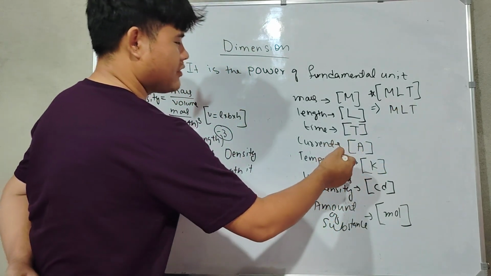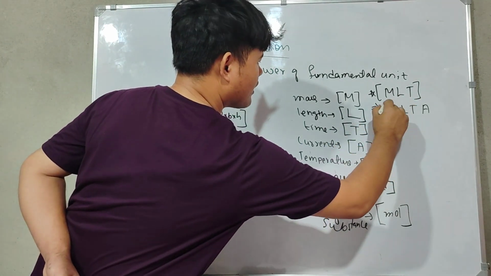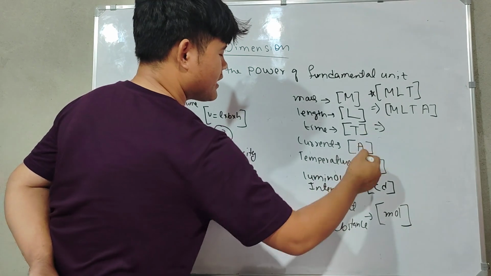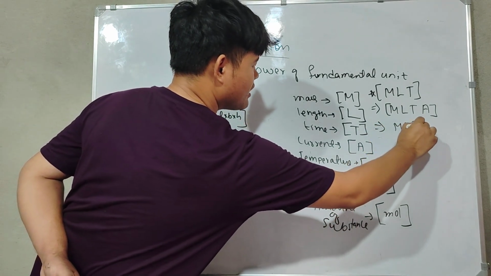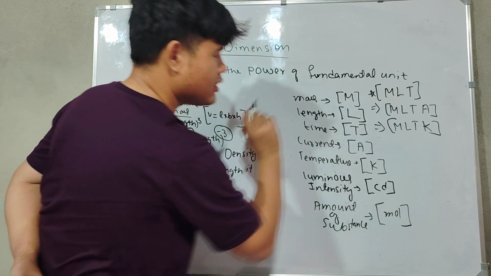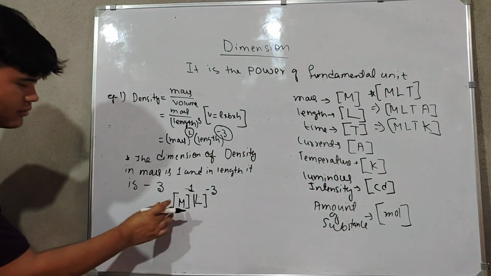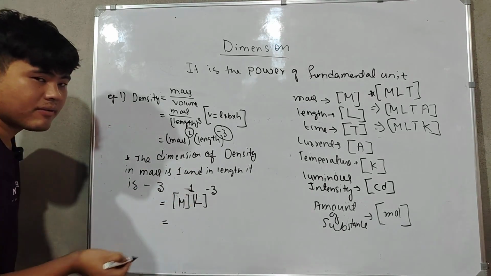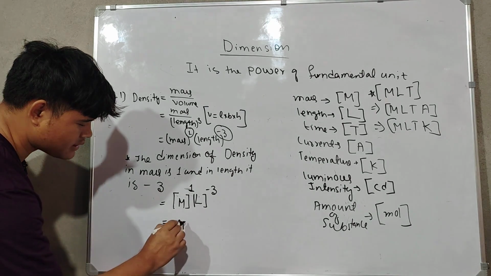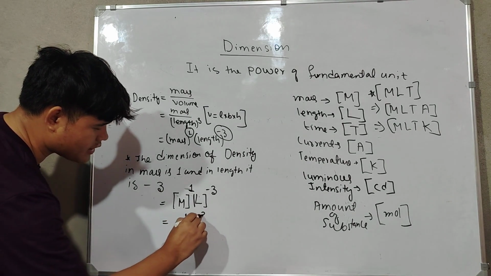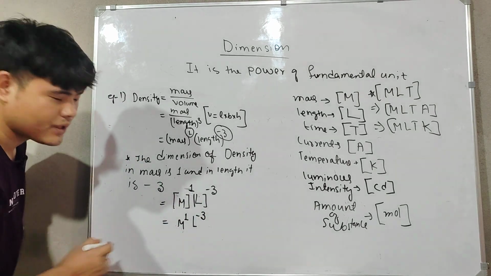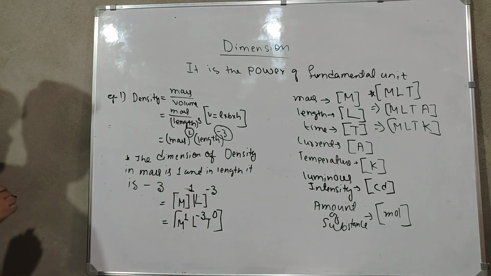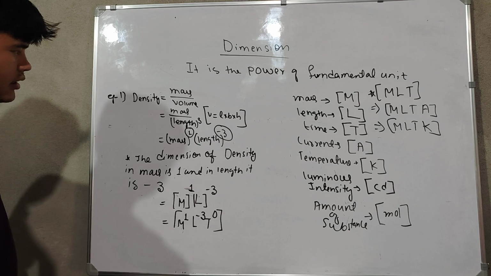And if another quantity comes, then you can put it at the last. If temperature comes, if current comes, then after MLT you can put it, like MLT K. But MLT should come first, okay? So now this dimension should be in the form of MLT. So it is like this: M to the power 1, L to the power -3. Now T doesn't have any dimension, so T to the power 0. So this is the dimension of density, and this is how we write the dimensions.